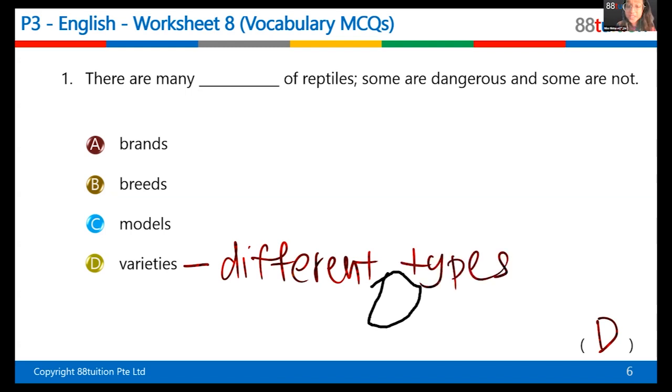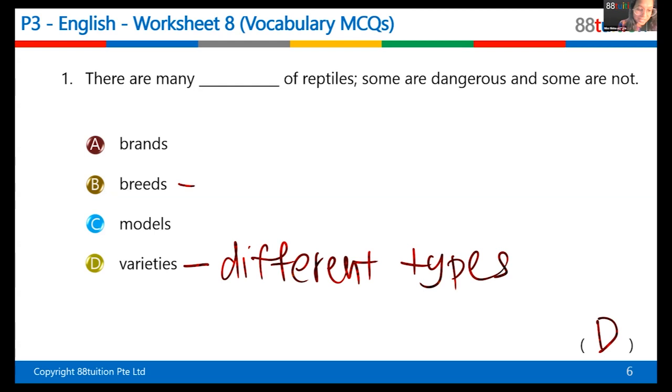Now, when do you use breeds? Breeds you can use for other animals, like different dog breeds. Like my dog is a poodle. Then there are border collies. Then there is a golden retriever. These are different dog breeds characterized by similar characteristics and the size, right? The size and the similar appearance.